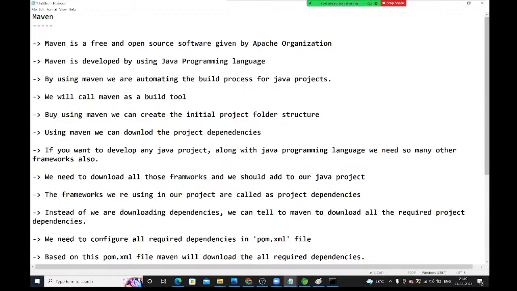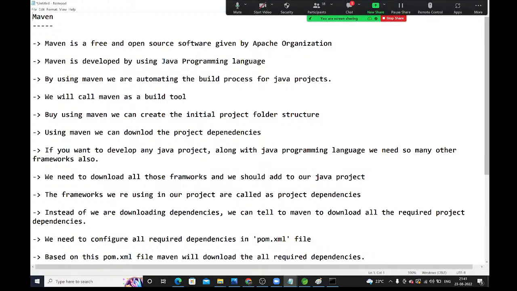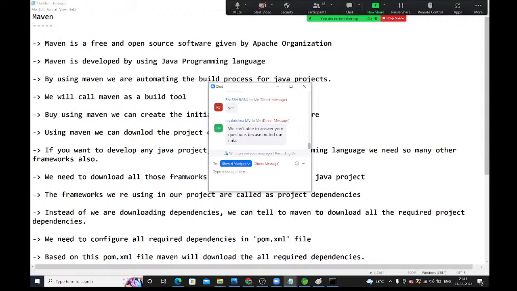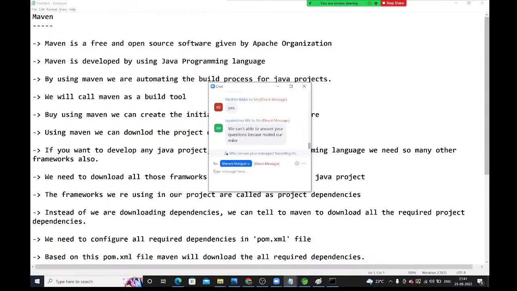Maven is a free and open source software given by the Apache organization. Maven is developed by using the Java programming language. By using Maven, we are automating the build process for Java projects. We will call Maven a build tool. Guys, Maven we will use only for Java projects.